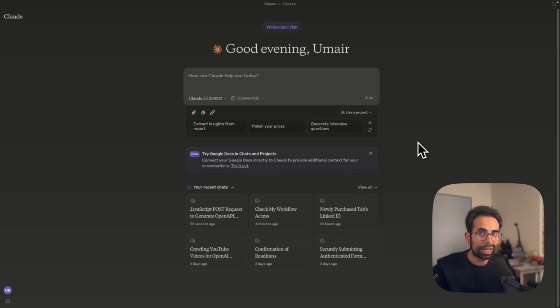As soon as you buy an action or a workflow on the Second Brain OS marketplace, your Claude Desktop is updated in real time immediately. All you have to do is hit refresh. The next great thing about Claude's Desktop is that it takes care of all the interface and UI layer. Instead of you going out to build your own interface or your own app, you don't have to do that. Claude's Desktop is there. It's done all the hard work for you.